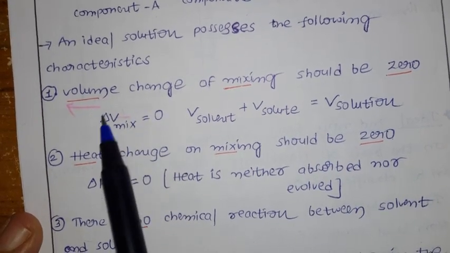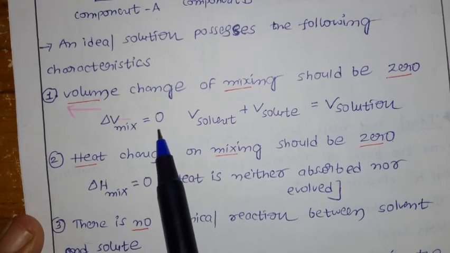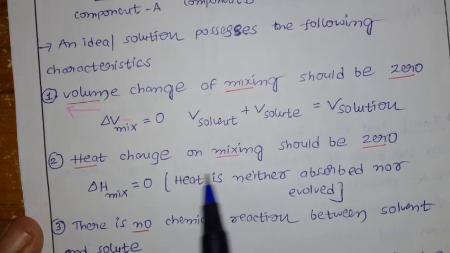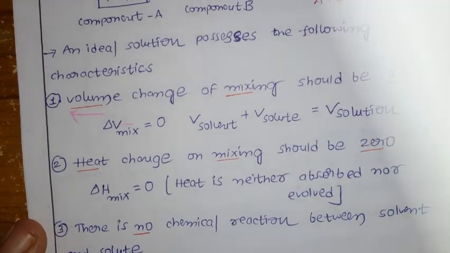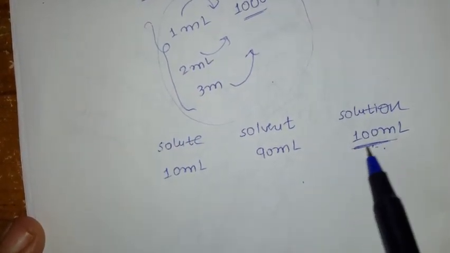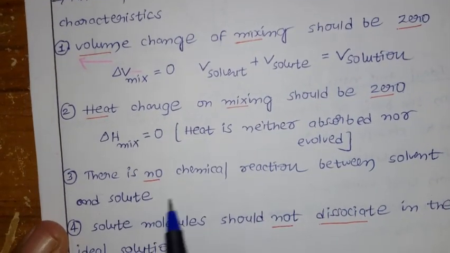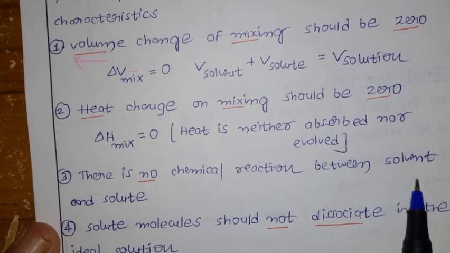Here delta V mixing, the change in volume, should be 0. Volume change should not be there. Heat change on mixing should also be 0, meaning when solute and solvent are added, the solution should neither gain nor lose energy. So delta H should be 0. Next, there is no chemical reaction between the solvent and solute.